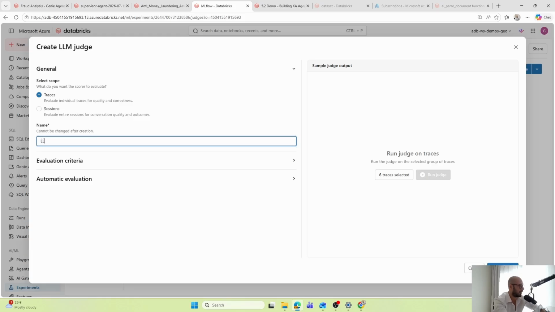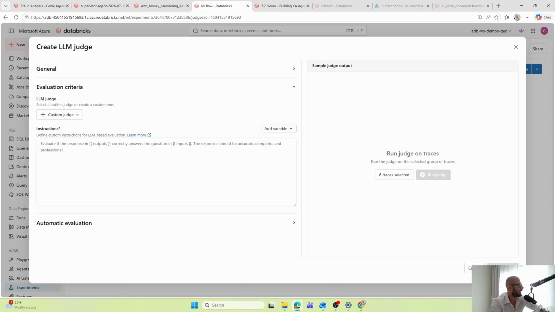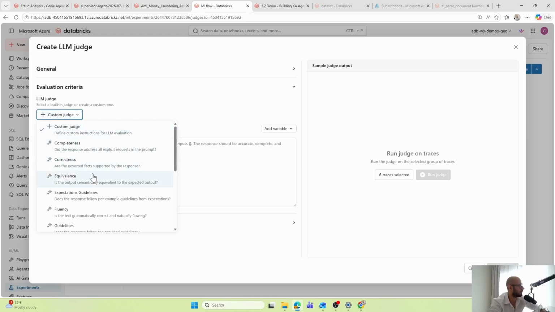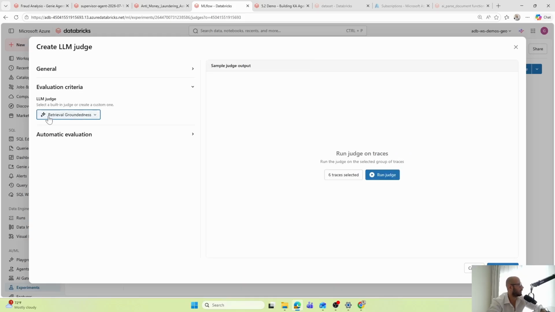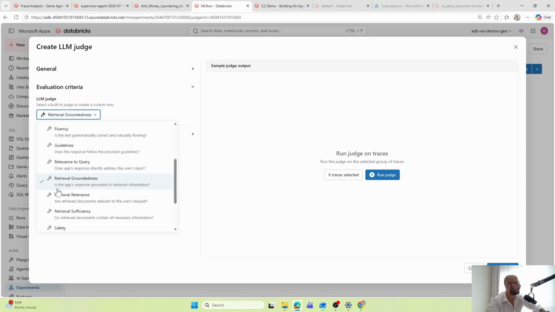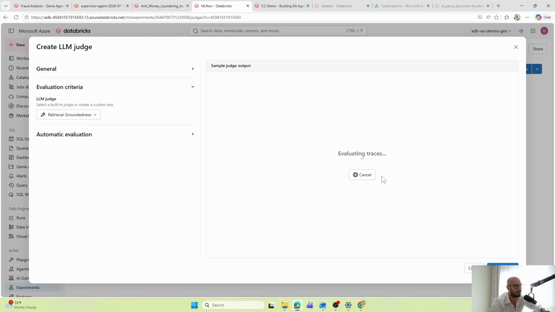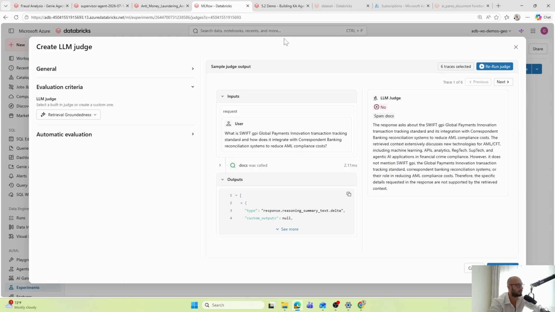I'm going to provide a name, LLM judge, let's say. And the next step is to select the evaluation criteria. I'm going to choose here retrieval groundedness, which is basically: is the app's response grounded in retrieved information? Let's try to run this judge on top of our traces.